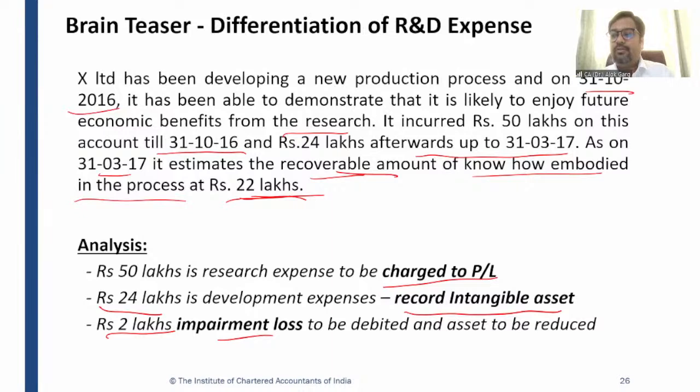So we are required to charge an impairment loss of 2 lakh rupees, right? Because if the recoverable amount is lower than the carrying value, you have to charge an impairment loss. I hope it is clear to you.